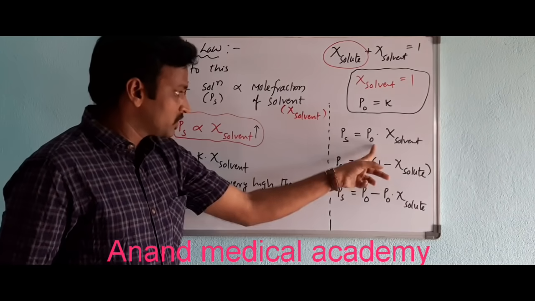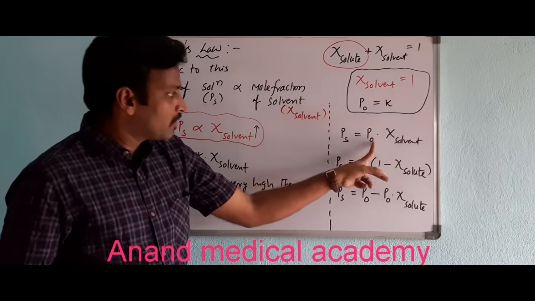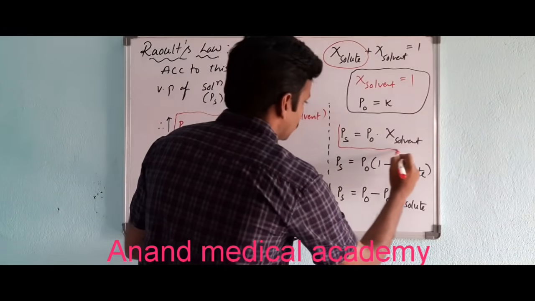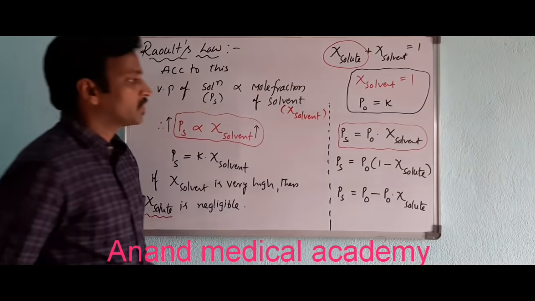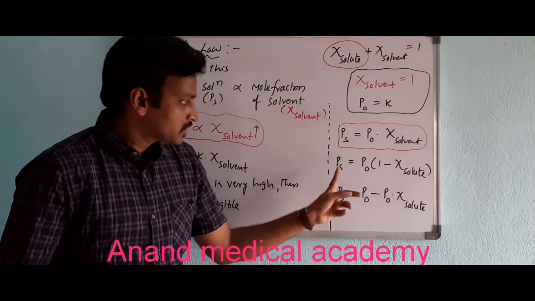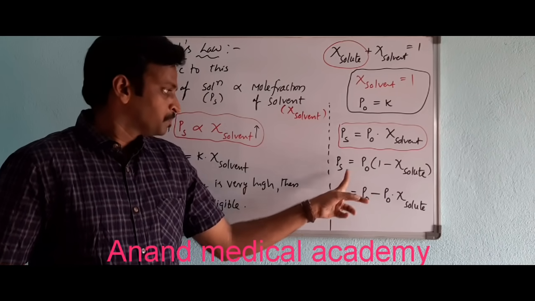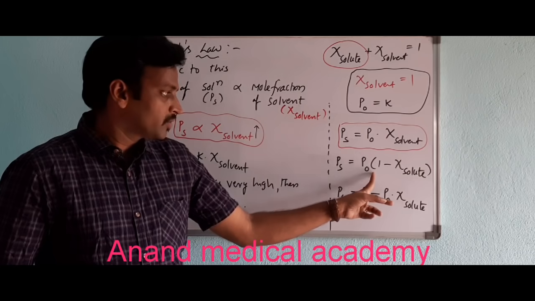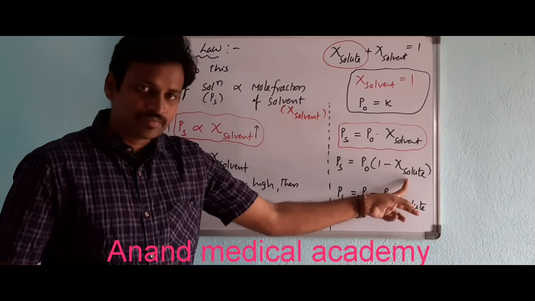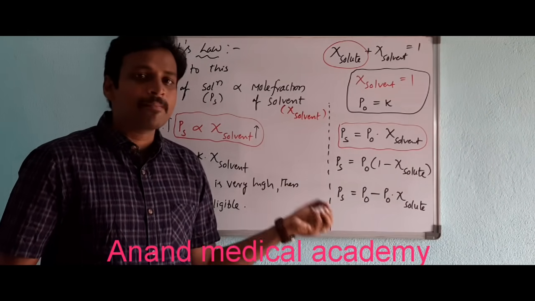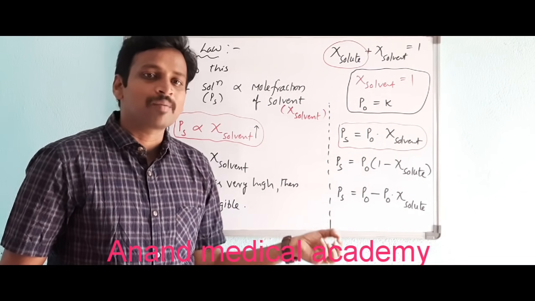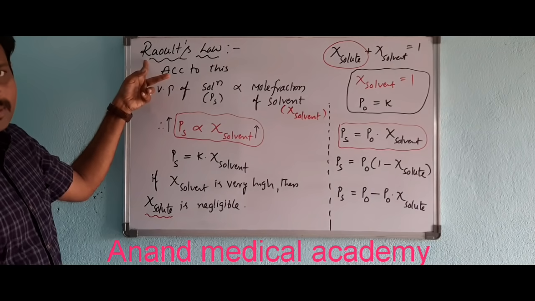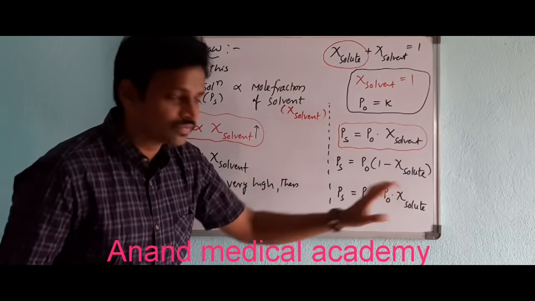So that K value I substituted. In place of K, I substituted P naught. So what exactly do I have? PS is equal to P naught into mole fraction of solvent. So what exactly is PS? PS is equal to P naught into 1 minus mole fraction of solute. Why are you doing it like this? Because I am giving the relative lowering of vapor pressure. This relation gives the relative lowering of vapor pressure in terms of mole fraction of solute.